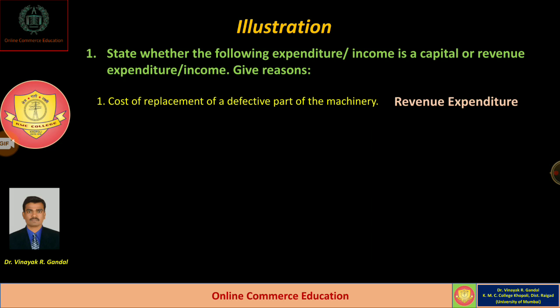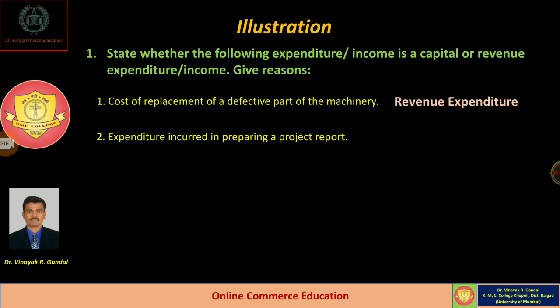It is a normal business activity. So the answer is that the replacement cost incurred for machinery is treated as a revenue expenditure.